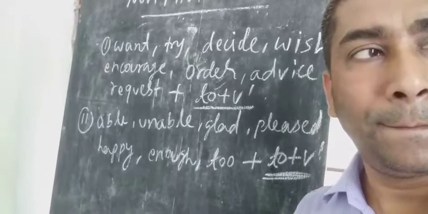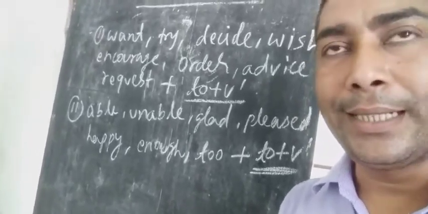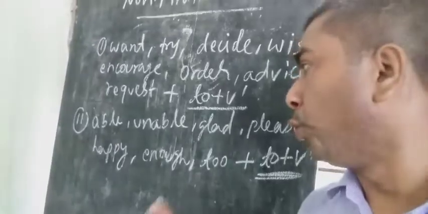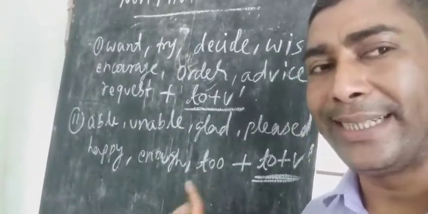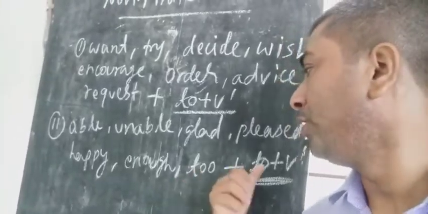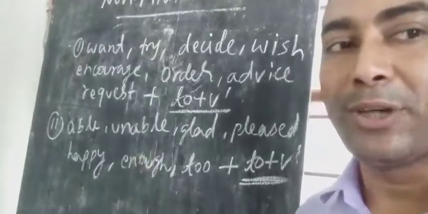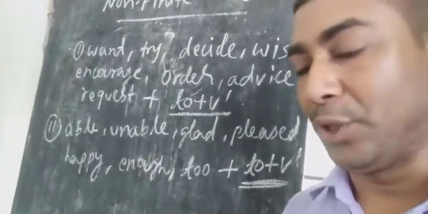Too: the tea is too hot to drink. After these adjectives also to infinitive is used.